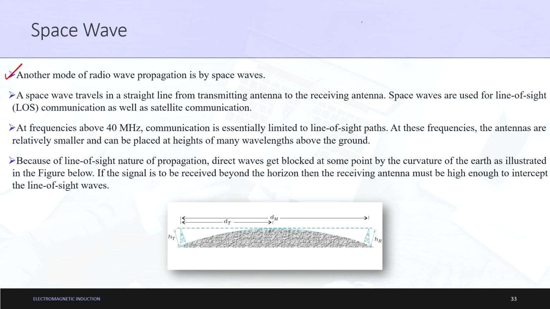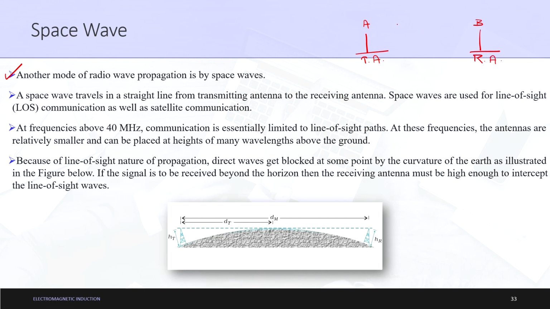Straight line as in, if this is point A and this is point B, and let us suppose this is an antenna and this is an antenna, I am talking here only about the line. What does it mean to travel in a straight line from transmitting to receiving antenna? Let us suppose this is the transmitting antenna, which I denote by TA, and this is the receiving antenna, which I denote by RA.